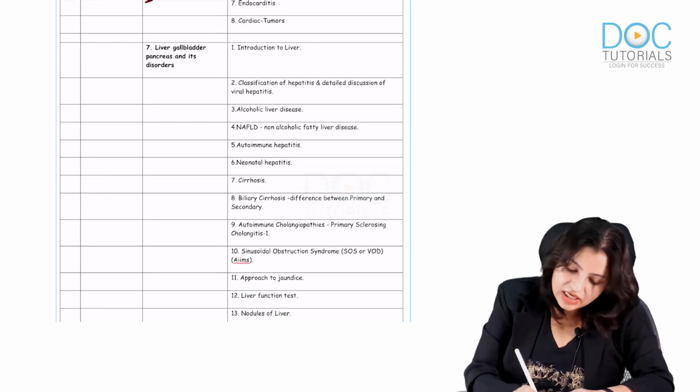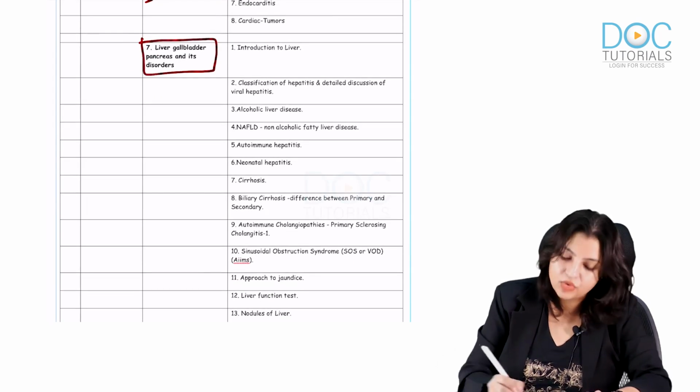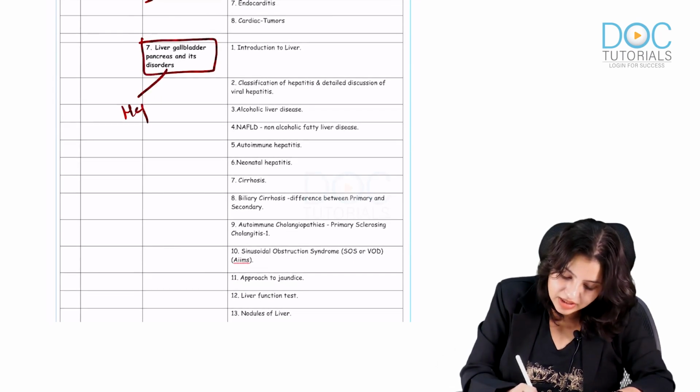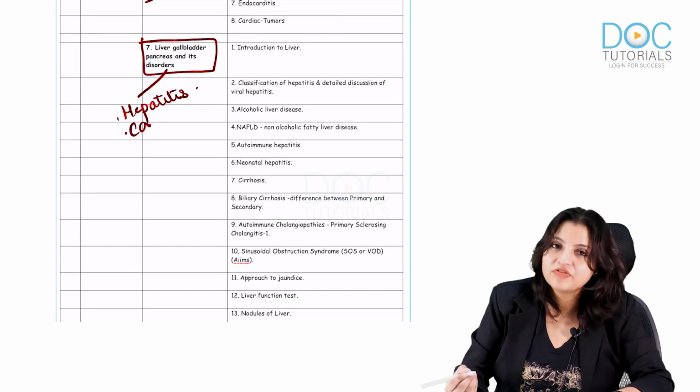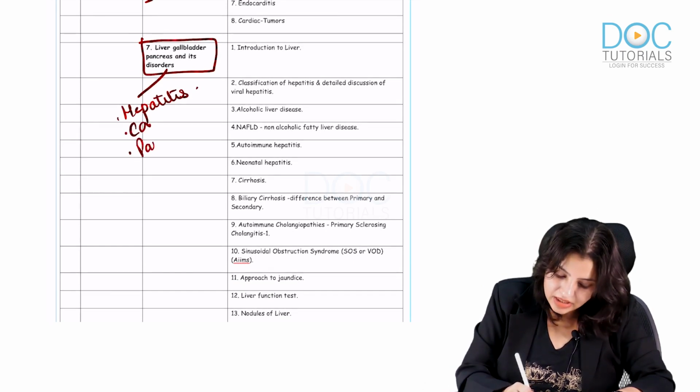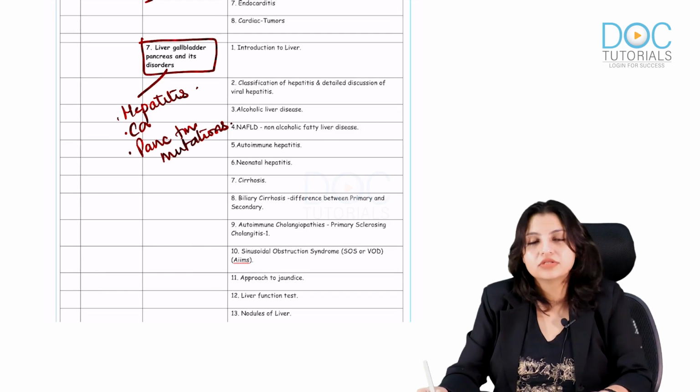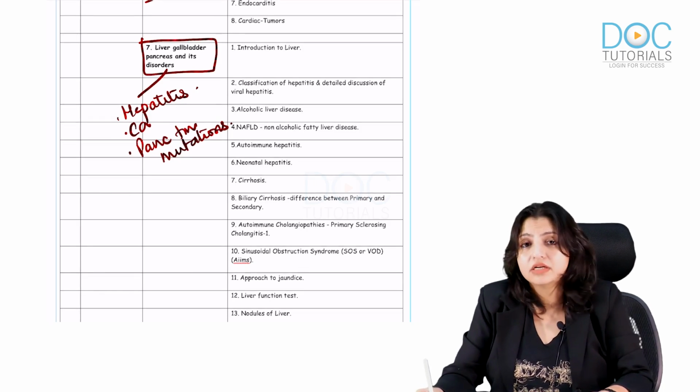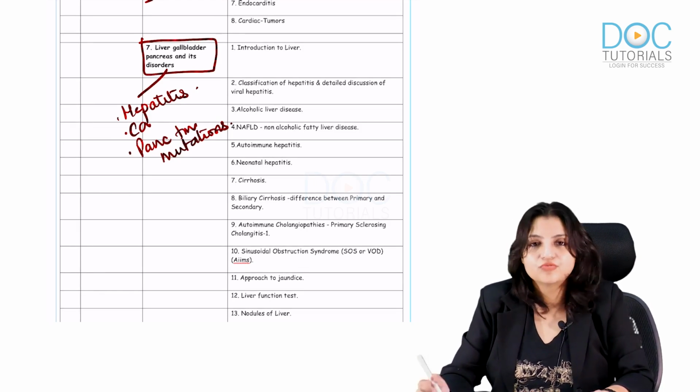In liver, gallbladder, pancreas, I want you to remember all the types of hepatitis, cancers, and pancreatic tumor mutations. I think I have not added a video on pancreatic tumor mutations here, but we had covered this under the Zoom session.